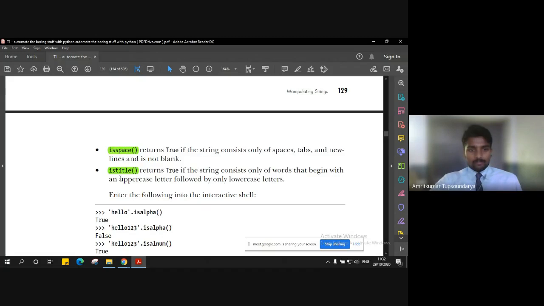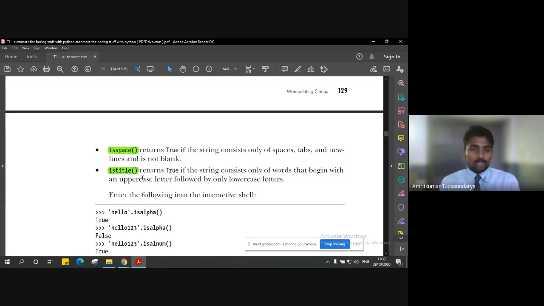Istitle. Again, this is another important method which returns true if the string consists of words that begin with uppercase. Because how are our titles defined? Basically, when you write a report, let's say a seminar report, or a lab experiment in the journal, right? You mention a title. So whenever we mention a title, the first letter is always the capital letter, the uppercase letter, followed by lowercase. So that defines a title.